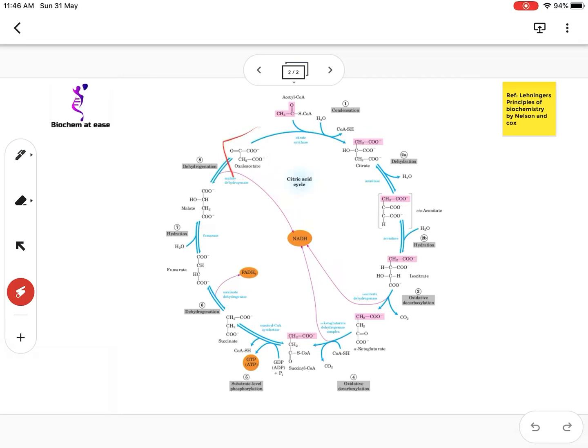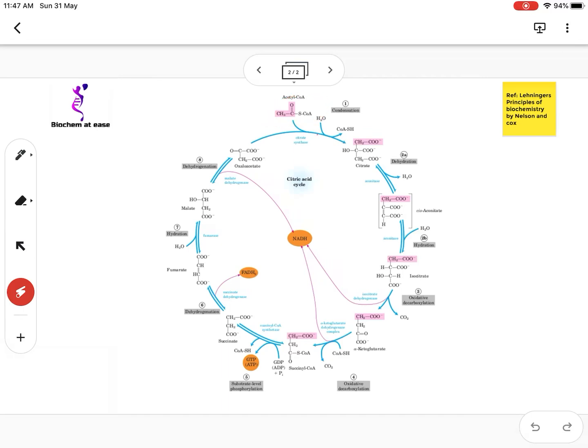So in this way, by these 9 reactions, the oxaloacetate is regenerated after oxidizing a molecule of acetyl CoA to 2 molecules of CO2, and at the same time forming 3 NADH molecules and 1 FADH2 molecule along with 1 GTP. So in this way, the complete oxidation of acetyl CoA in tricarboxylic acid cycle takes place.